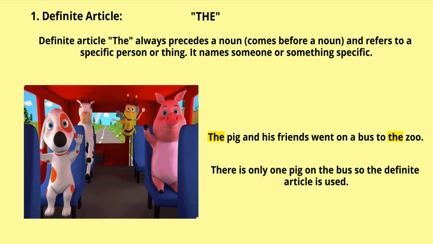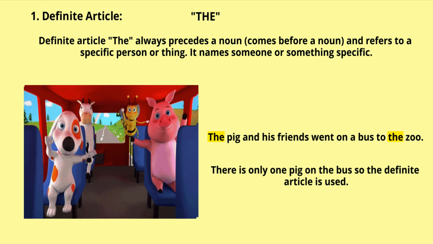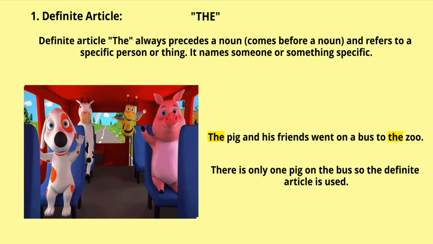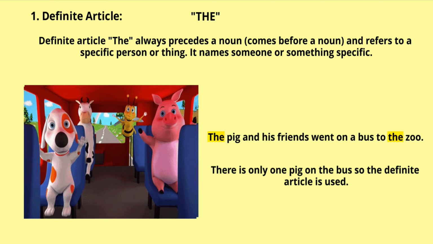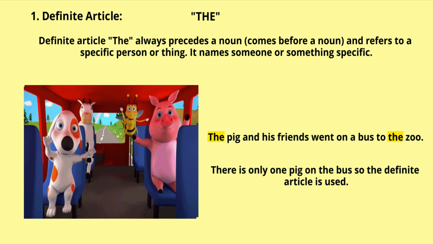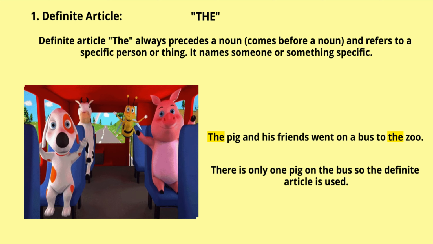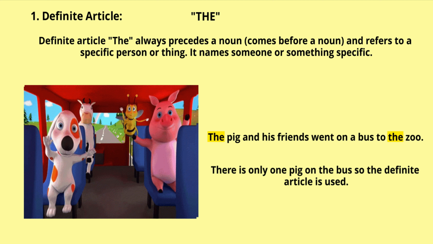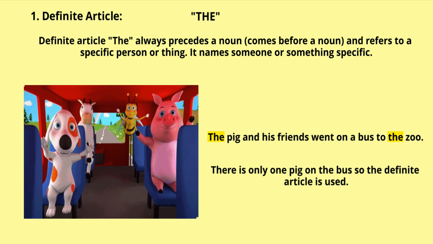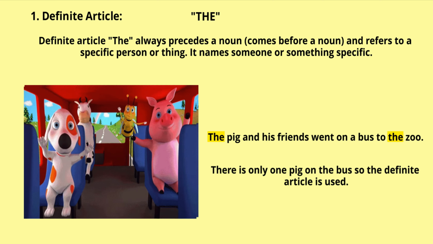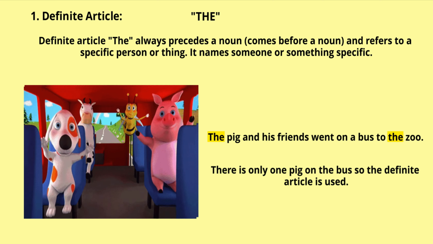First, let's take a look at what is a definite article. The is called the definite article. Definite article the always precedes a noun. So what does precedes mean? To come before. The always comes before a noun and refers to a specific person or thing. It names someone or something specific.